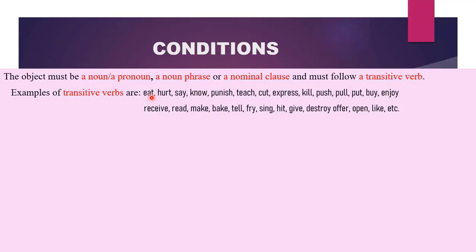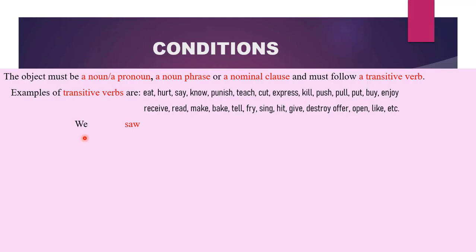Therefore, the thing that you will eat will be your object. Hurt. You will hurt something or someone. Therefore, the thing or the person that comes after hurt becomes your object. Other transitive verbs include say, know, punish, teach, cut, express, kill, push, pull, put, and many others. Therefore, if you find these action words in a sentence, it means that there is a noun, a pronoun, a noun phrase, or a nominal clause which is suffering from the action, and therefore that noun, pronoun, noun phrase, or the nominal clause becomes the object of these verbs.